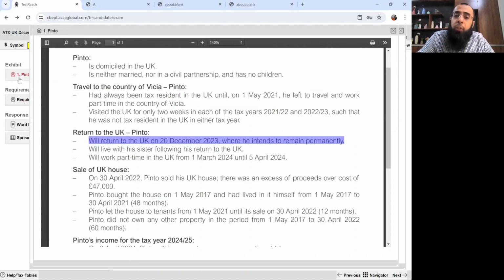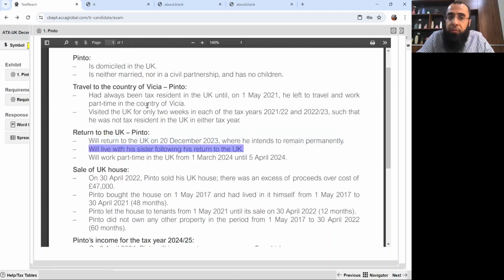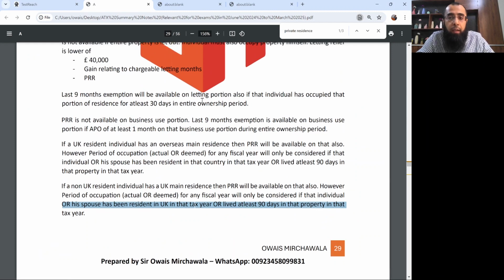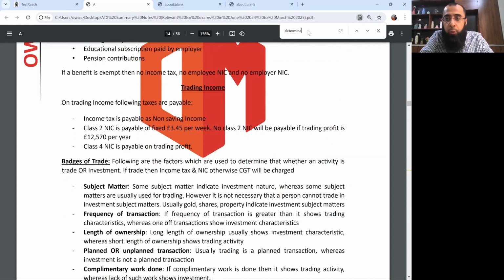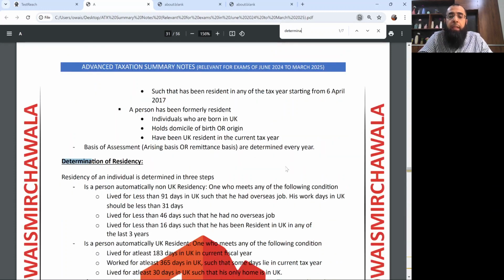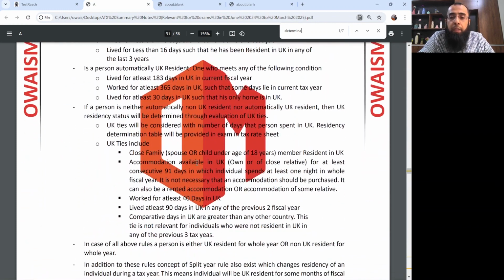Sir, his sister is UK resident. See, it's not about your sister. He will live with his sister, but a sister is not a close family member. You can just go and look at the determination of residency rules. It includes spouse and your children. So when we talk about the close family member tie, it's a spouse or children under the age of 18 years. Okay, so close family member tie is not satisfied.